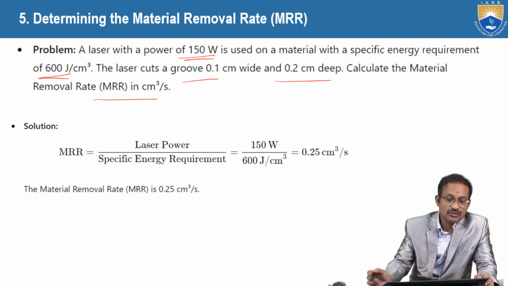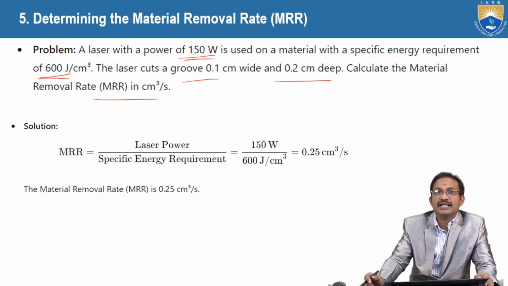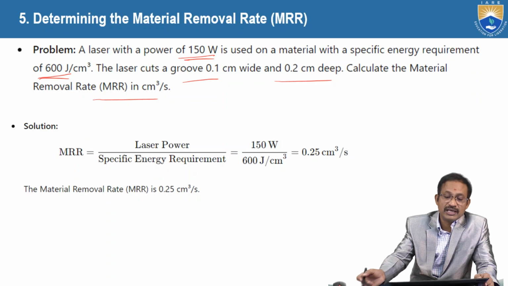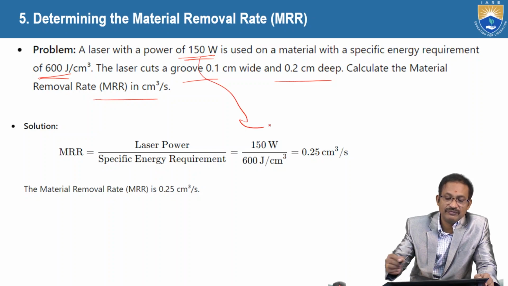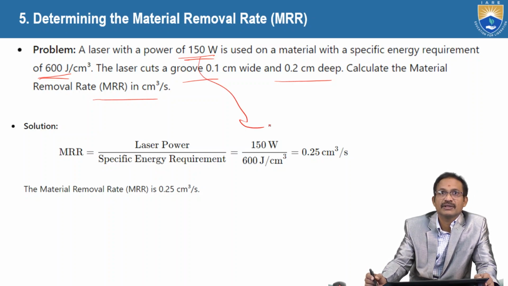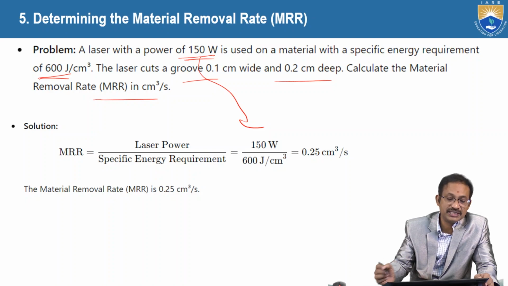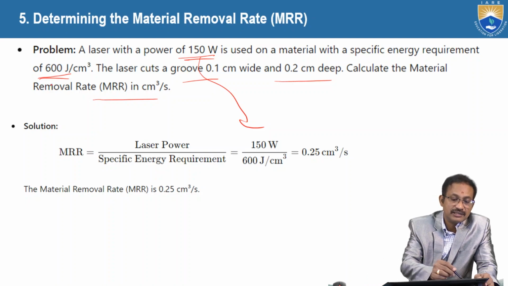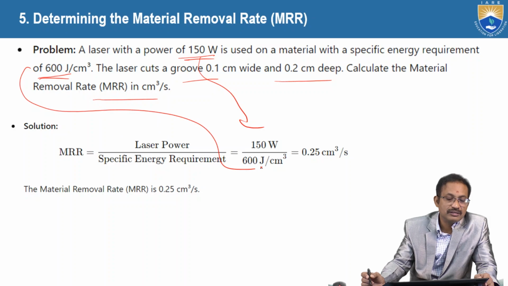So here we have the formula: material removal rate equal to laser power by specific energy requirement. Here laser power is given as 150 watts, and specific energy requirement is 600 joules per cubic centimeter. So finally we get 0.25 cubic centimeters per second.